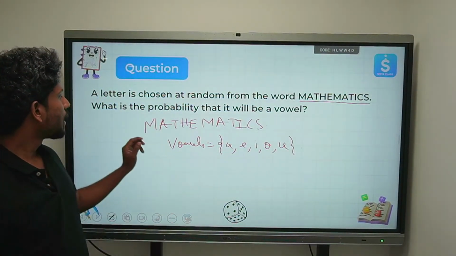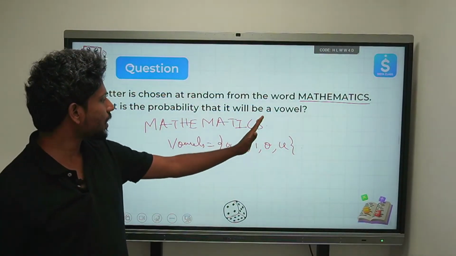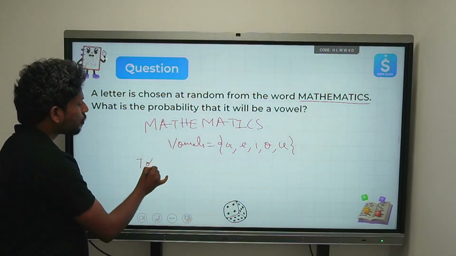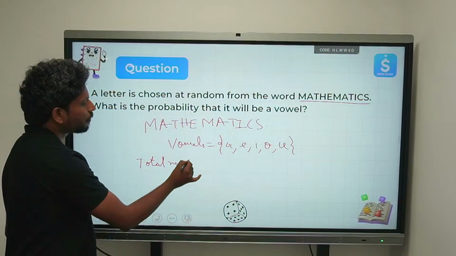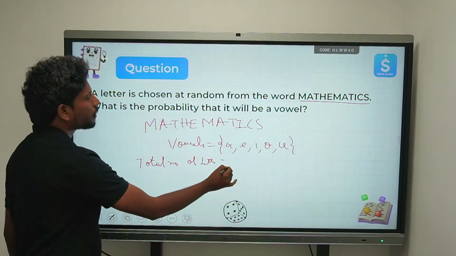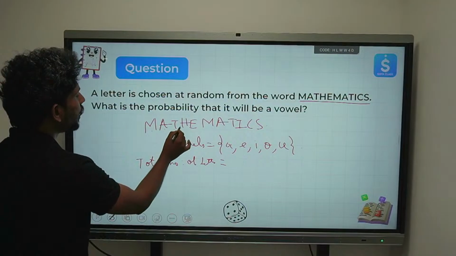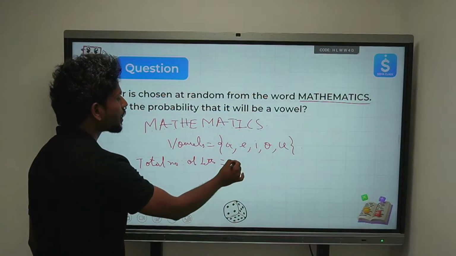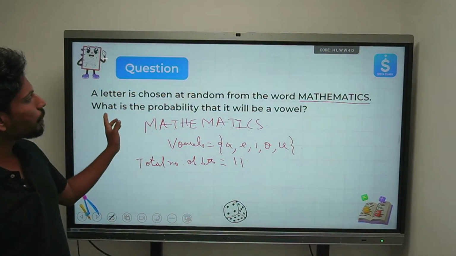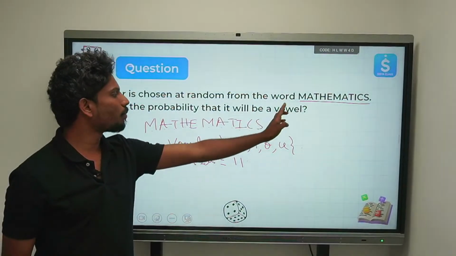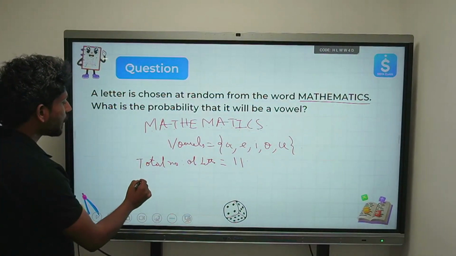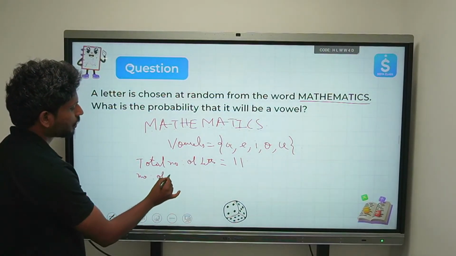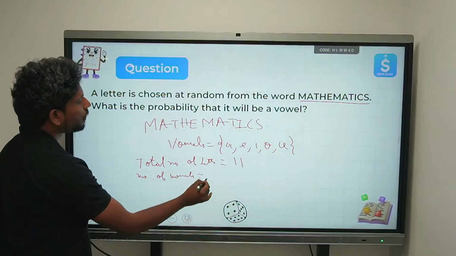But in the whole of mathematics, first of all, the total number of letters: how many are there? 1, 2, 3, 4, 5, 6, 7, 8, 9, 10, 11. We have 11 letters. What is the probability that it will be a vowel? So, how many vowels do we have? The number of vowels.